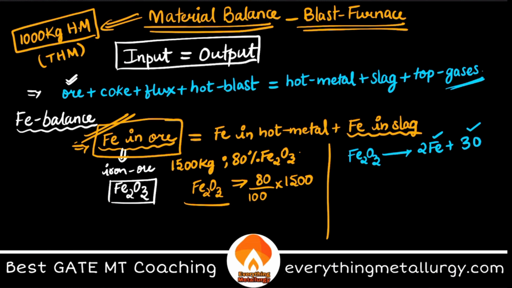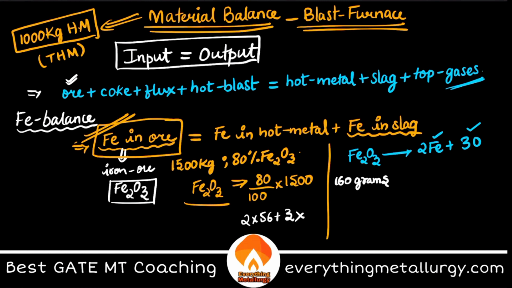So what is the weight of Fe2O3? That is 160 grams. How am I getting that? The atomic weight of Fe is 56. So 2 into 56 plus 3 into oxygen.